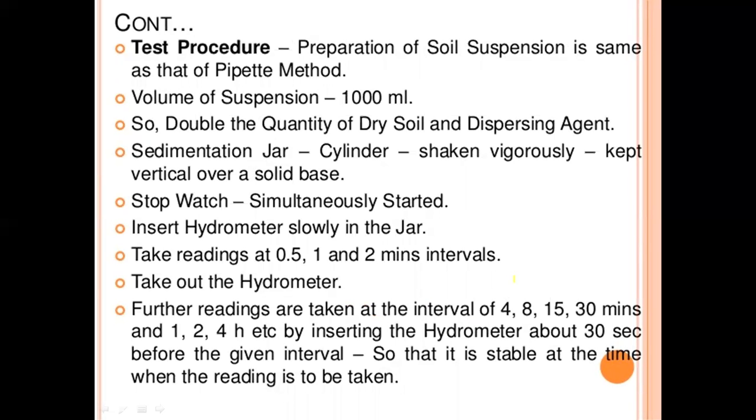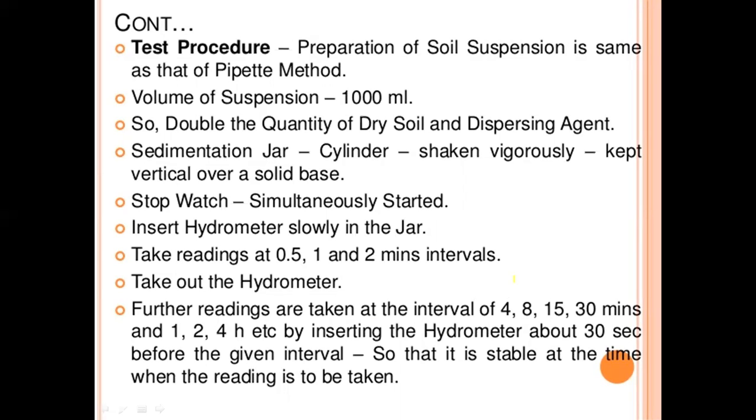So test procedure: preparation of the soil suspension is the same as the pipette method, the same process. In this hydrometer analysis we use the same process. So the volume of suspension is 1000 ml. So here, in the pipette method and hydrometer method, only the instruments change, the procedure is the same. Volume of suspension is 1000 ml, so double the quantity of the dry soil and dispersing agent.